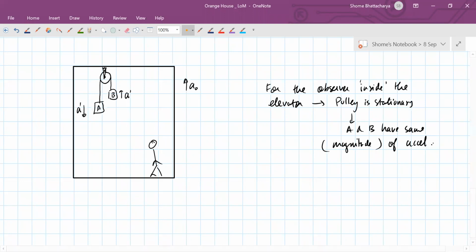So now for this observer, and of course the tension is going to be uniform in magnitude because it's a massless thread. So let's make the proper free body diagrams. So for the block A, which has a mass of 7.5 kgs.